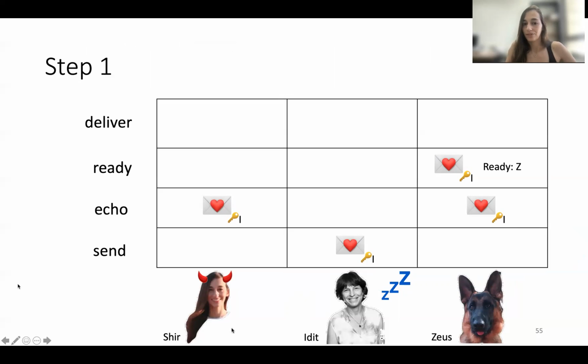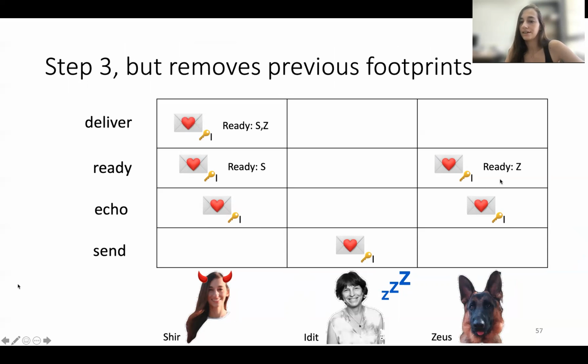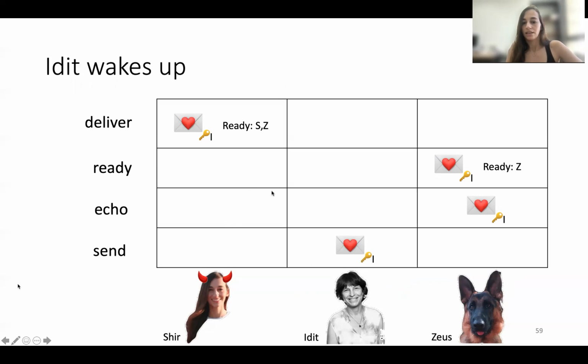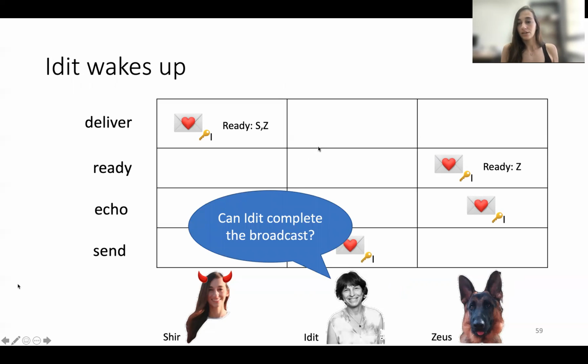Now Shir is Byzantine. She sees the message and copies it to echo. Then she also adds it to ready with matching signatures. She doesn't even need to check for conflicts, she doesn't follow any protocol. Now she can see there are 2 signatures in the ready, and she can put it in the deliver, but as she is malicious, she removes any previous footprints. So the message is in the deliver, but any previous steps are now removed. Now Edith wakes up and she wants to complete the broadcast. And we want to see if she can do that.